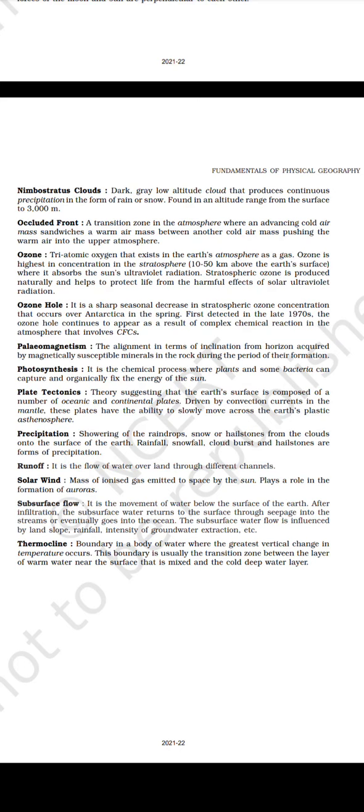After infiltration, the subsurface water returns to the surface through seepage into the streams or eventually goes into the ocean. The subsurface water flow is influenced by land slope, rainfall, intensity of groundwater extraction, etc. Thermocline, boundary in a body of water where the greatest vertical change in temperature occurs. This boundary is usually the transition zone between the layer of warm water near the surface that is mixed and the cold deep water layer.